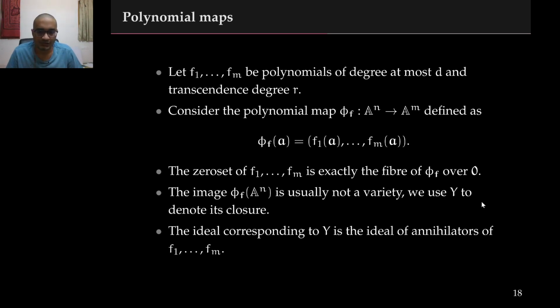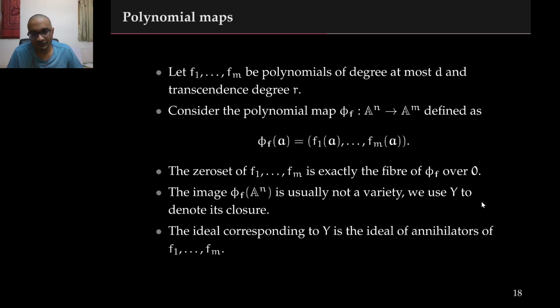In our proofs, we will be looking at the polynomial map defined by the polynomials f1 through fm and also its image. We now state some standard properties about such a map that we will use later on. Suppose you have polynomials f1 through fm, each of degree at most d and transcendence degree r. Consider the polynomial map phi f, whose ith coordinate function is given by the polynomial fi. The zero set of the polynomials f1 to fm is exactly the fiber of phi f over the point 0.